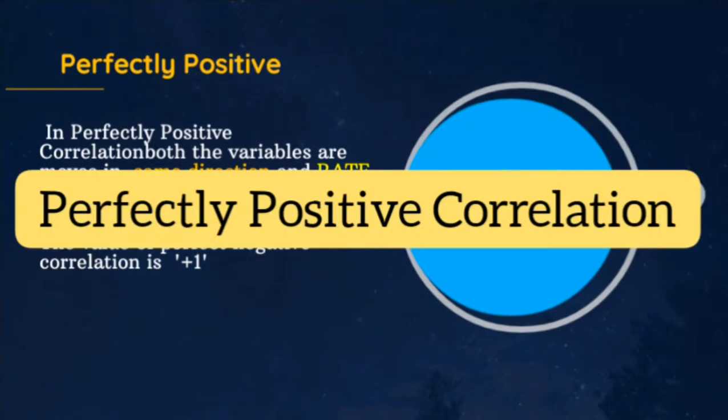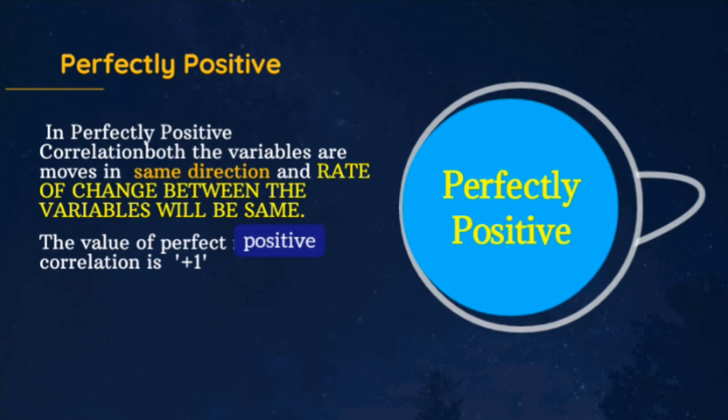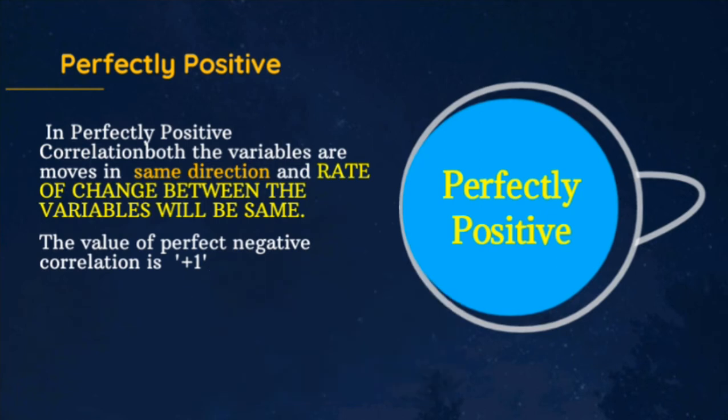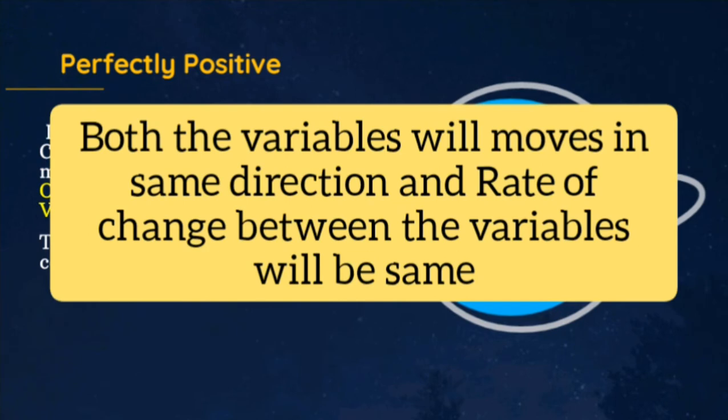Next one is perfectly positive correlation. In perfectly positive correlation, both the variables move in the same direction and the rate of change between the variables will be the same. The value of perfectly positive correlation is positive 1. So in perfectly positive correlation, both the variables move in the same direction as in the case of positive correlation.